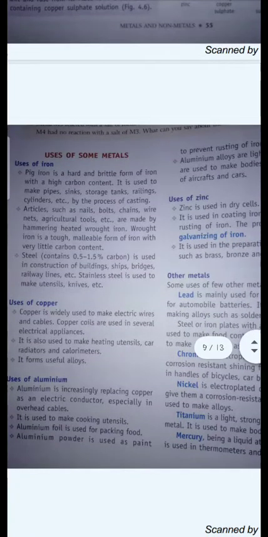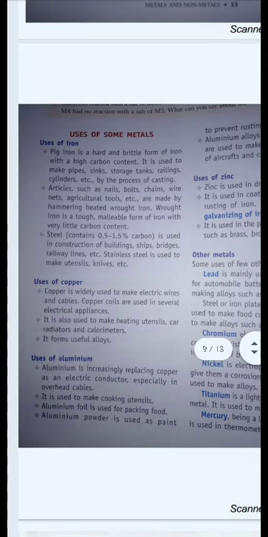Now we will look at some uses of metals. For example, iron. You see that iron is a very widely used metal. It is used to make doors, bridges, nails, bolts, chairs, chains, etc. It is a widely used element. Next is the use of copper. Copper is used to make electric wires. Copper is also used to make utensils. Copper is used to make alloys.